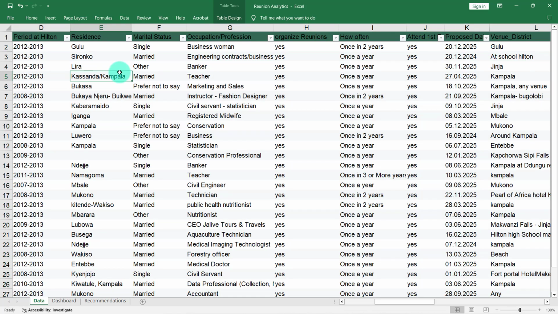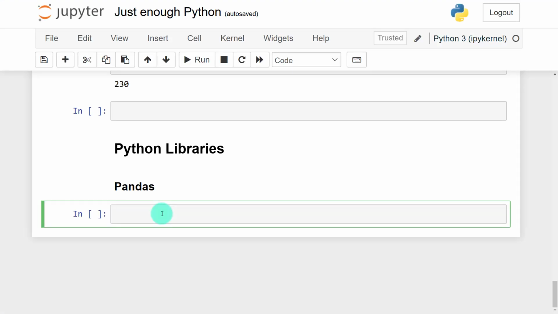So let's go back and explore. But before you deal with any library, you import that library. For example, we import pandas. Sometimes you don't have particular libraries and you're required to install them. If you're using Anaconda, use conda install. And if you're using plain Python, we use pip install.